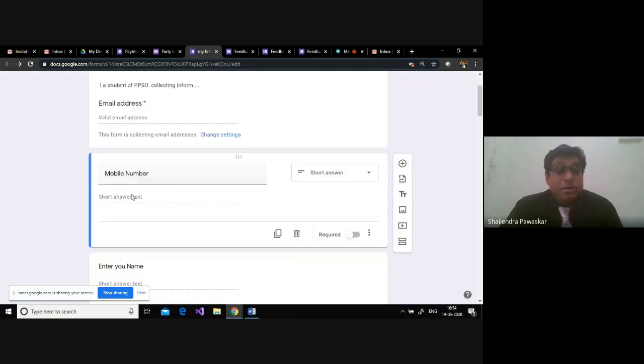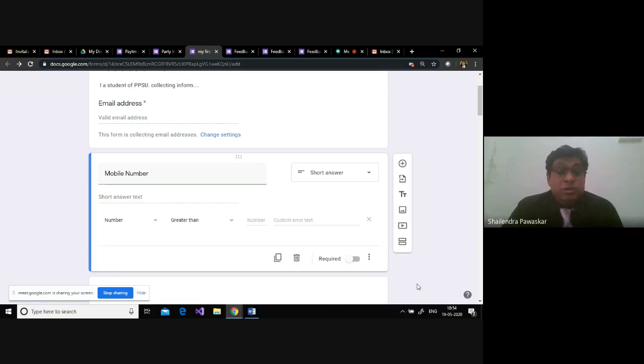So mobile number, short answer. Go to the three dots again. There is an option, response validation. I click response validation. Now it is a number. Fine, it will take a number, but again it will not take some numbers. I go to regular expression. Now again, see, if you are giving this option in text, length का क्या use है?